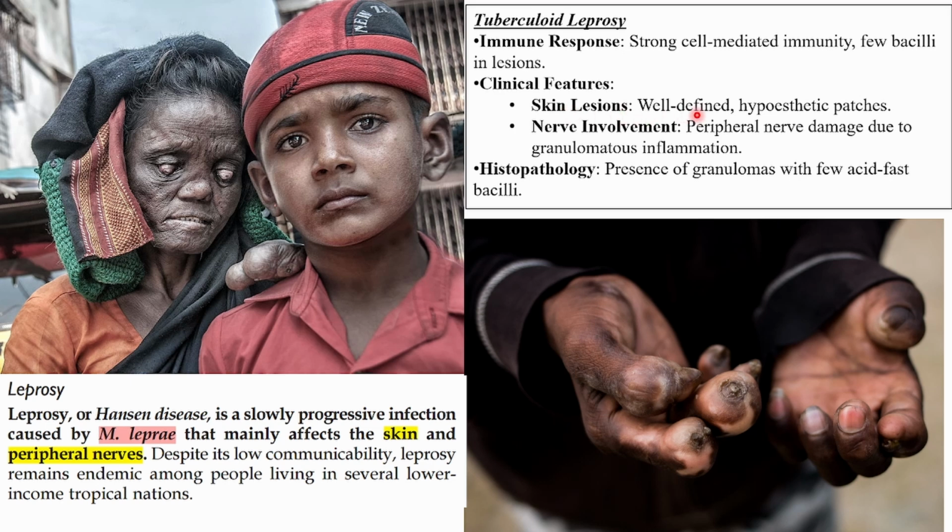Clinical features: skin lesions, well defined hypoesthetic patches, nerve involvement, peripheral nerve damage due to granulomatous inflammation. Skin lesions here are well defined, and hypoesthetic means loss of sensation here. Histopathology: presence of granulomas with few acid fast bacilli. So these are all acid fast bacilli. Done.